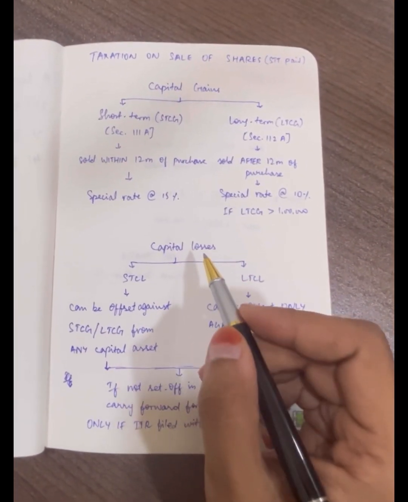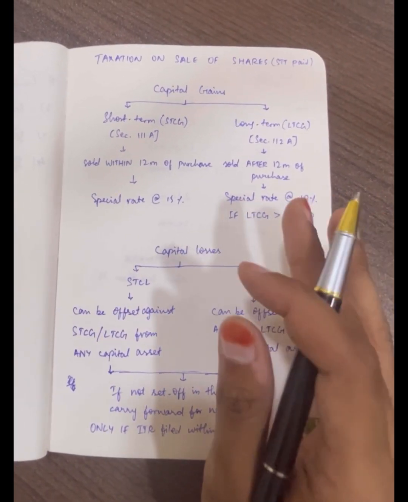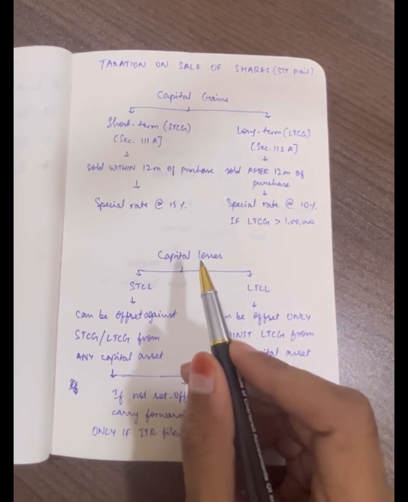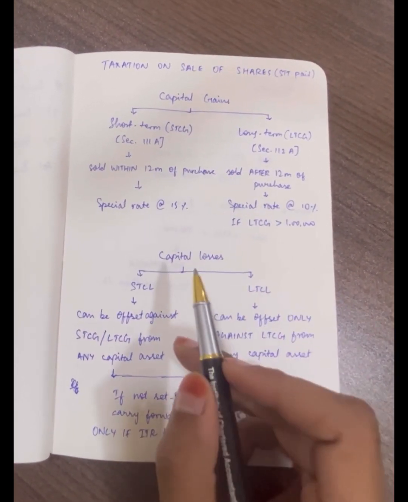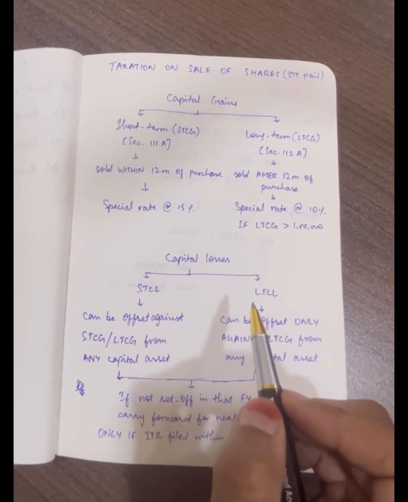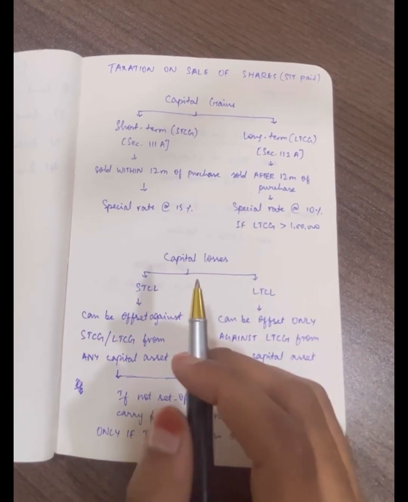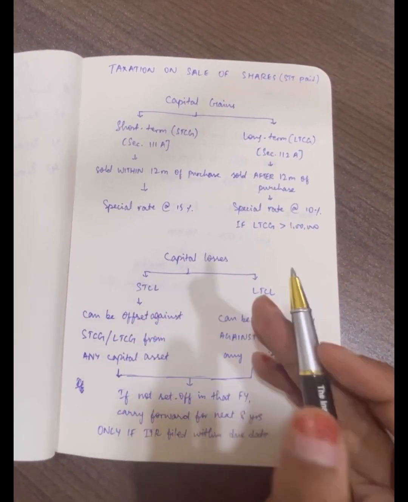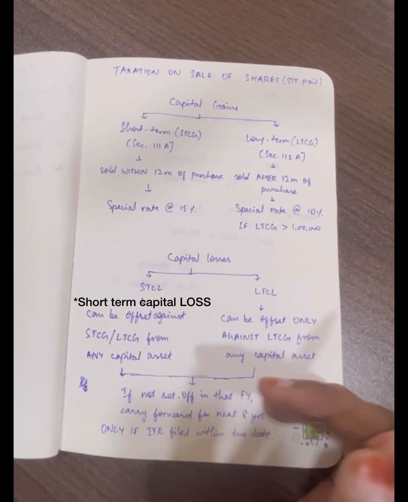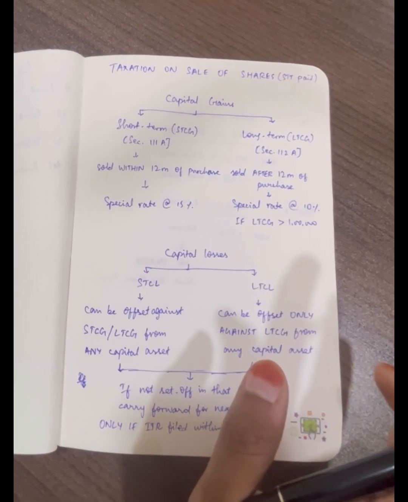Now, say suppose you have sold the shares, but you have not made any profits. Instead, you have made losses. How will those losses be treated? In the same way as we saw for capital gains, capital losses are also classified into short-term capital loss and long-term capital loss based on the period after which you have sold the shares. If you have sold the shares within 12 months of purchase, it is short-term, and if you have sold the shares after 12 months of purchase, it will be called long-term.